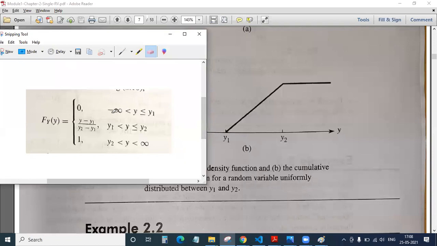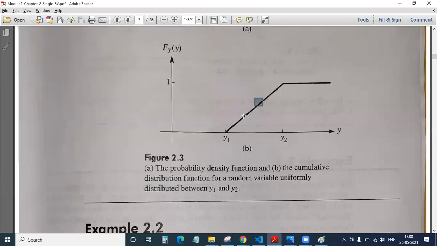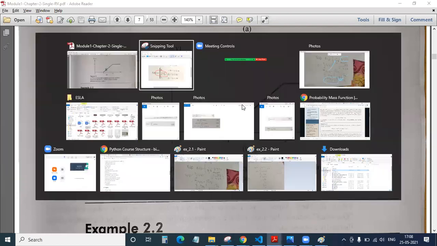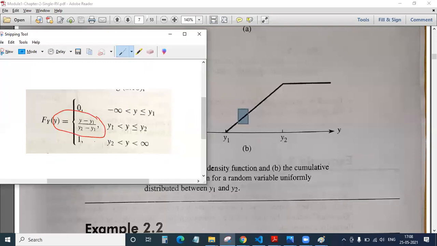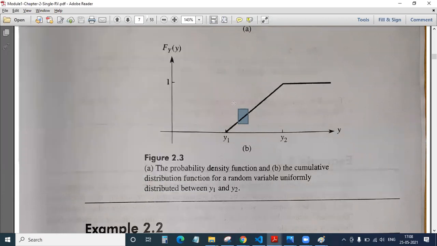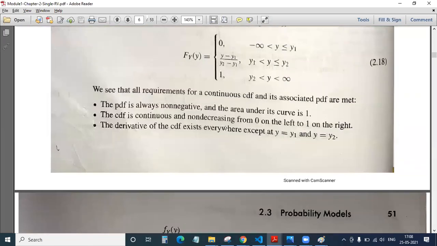From y1 to y2, this is the equation of the ramp, the equation of a straight line, so we have plotted a straight line. Next, from y2 to infinity, the value is constant. It is neither decreasing nor increasing, so we have put constant. It is 1. That is what your drawing looks like.